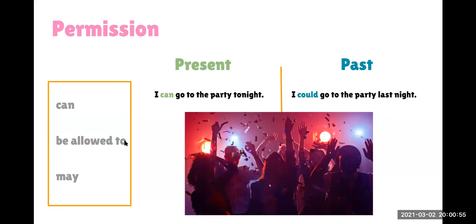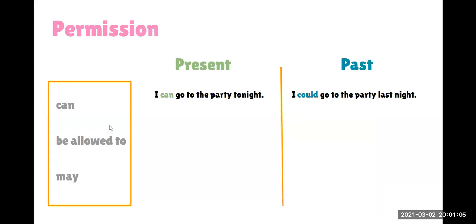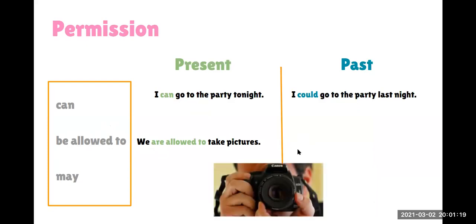Okay, we said that when we are talking about be allowed to, we need to conjugate the verb to be. In the present, we conjugate the verb to be, and here I have an example. It says, we are allowed to take pictures. So this is in the present. And in the past, we need to change the verb to be to the past, right? So we can say, we were allowed to take pictures. So the only thing we have to do is to change the verb to be to the past.